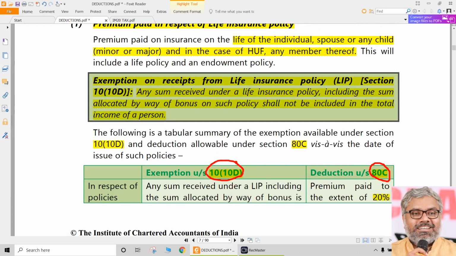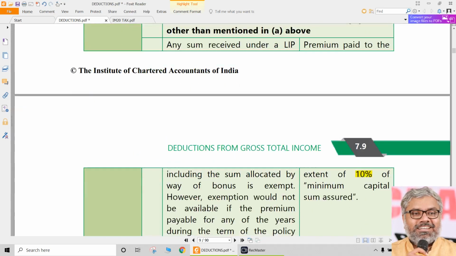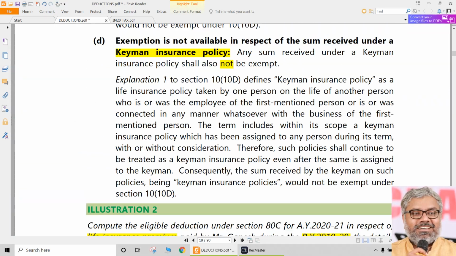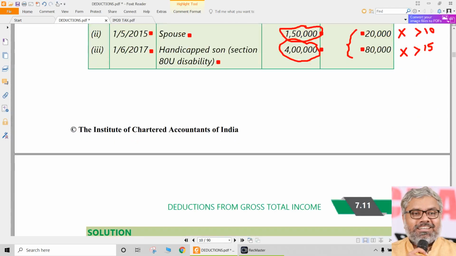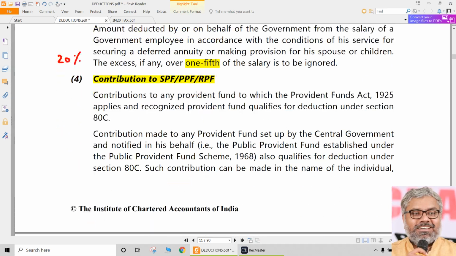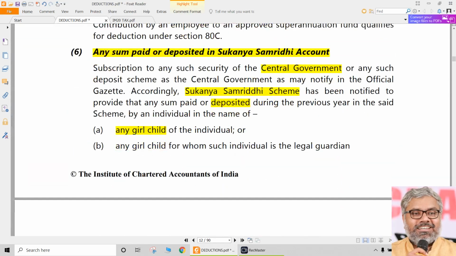So these headings you should remember well. Wherever there are conditions, those conditions you should remember. When there are no conditions, you don't need to really go through each and every line of this. You just need to prepare summary notes for yourselves by these headings only. The summary notes will help you in the revision. Each of these investments is eligible for 80C.